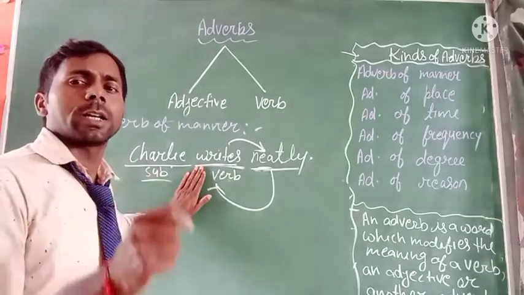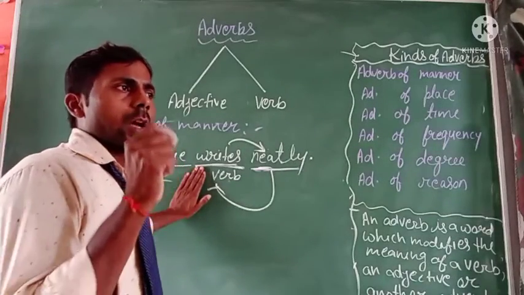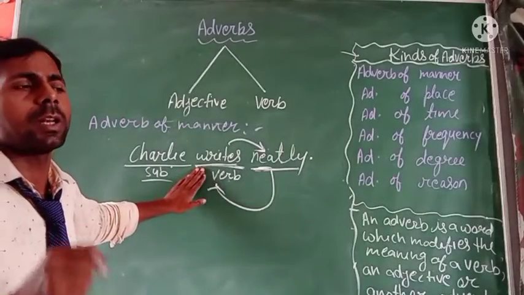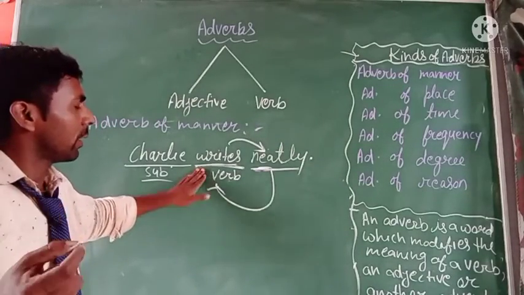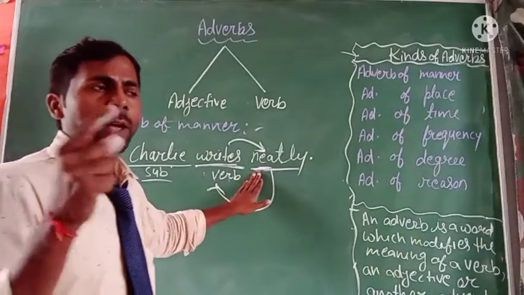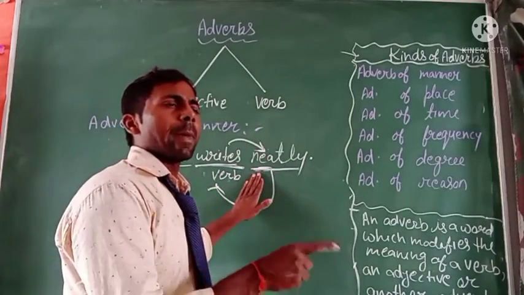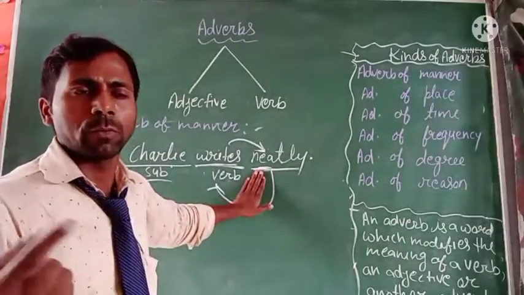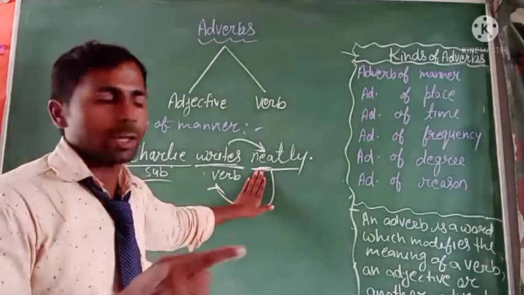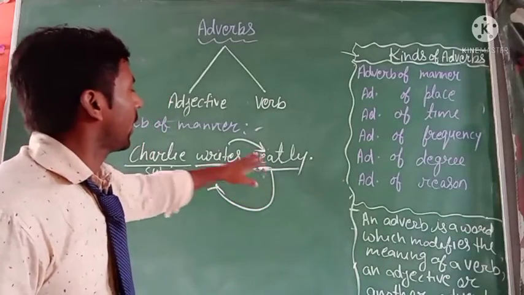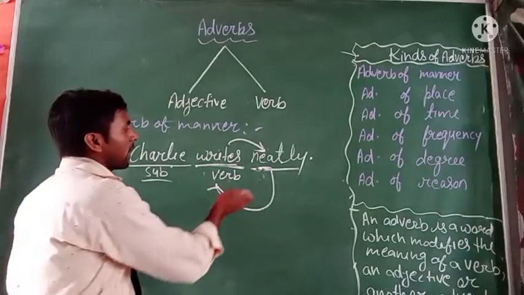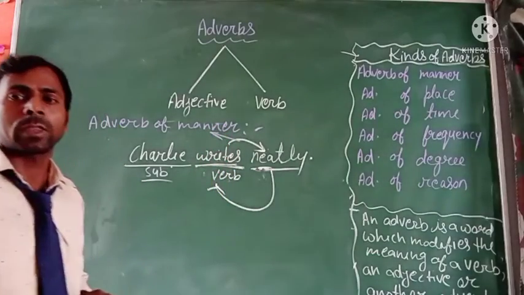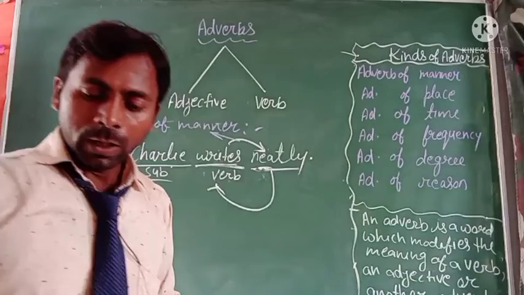When a word in a sentence tells us how the action will be completed, how the action will happen, and we use some word to express the action, each such word will be an adverb. And what kind of adverb? It will be adverb of manner. That's clear.